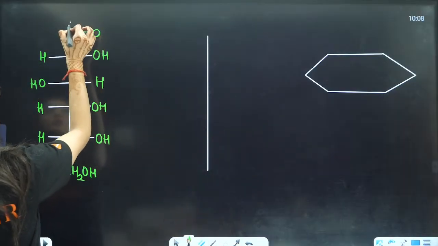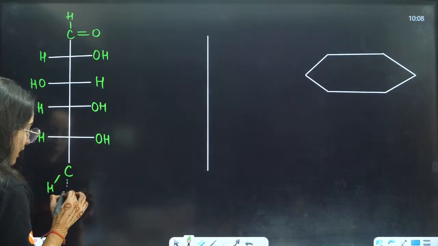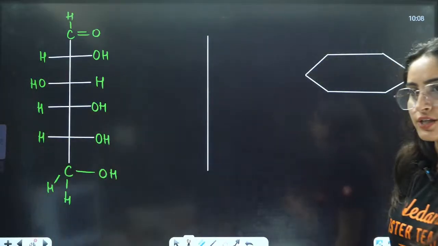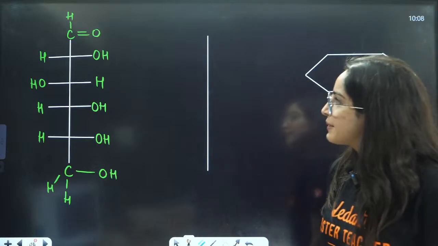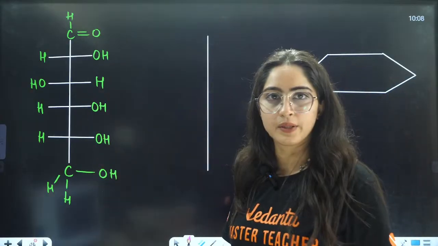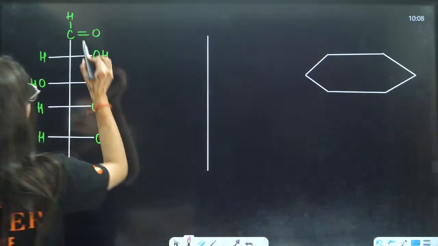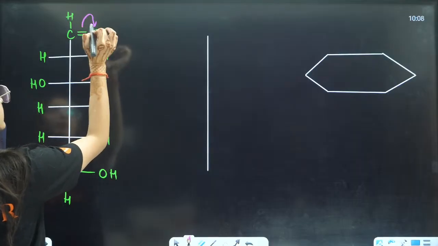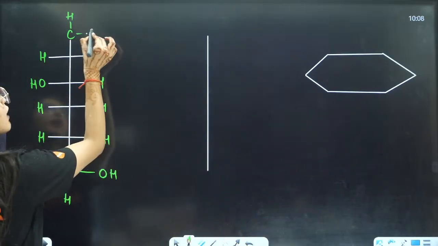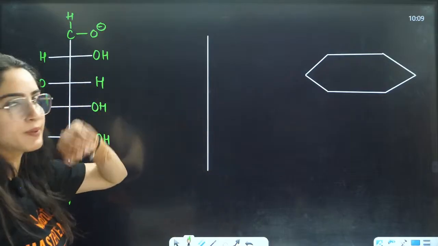C double bond O, this is H, right? And this is C, H, H, this is OH, right? Okay, C, H, H, OH. Now let us see what will happen here. Basically, this carbon with this last carbon, right? They will connect together. The electrons are going to jump here. It will have a negative here, an O negative, because definitely oxygen is more electronegative, so electrons will jump here, right?